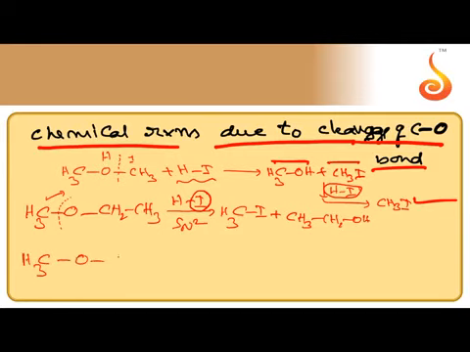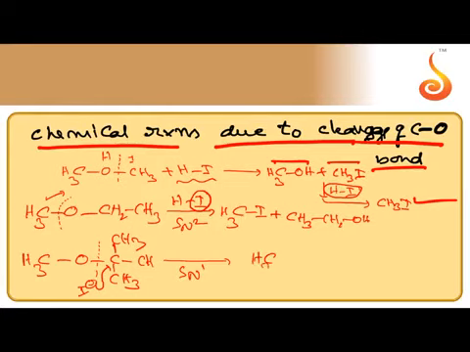Suppose oxygen is attached to a 3 degree carbon present in an alkyl group. Then it follows the SN1 mechanism. A 3 degree carbocation is formed. After the formation of the 3 degree carbocation, the halide ion attacks it. So cleavage of the C-O bond takes place between oxygen and the 3 degree carbon. The alkyl group with the 3 degree carbon gets converted into alkyl halide.